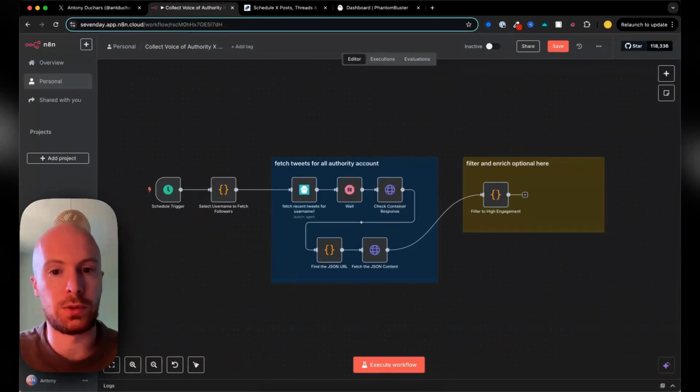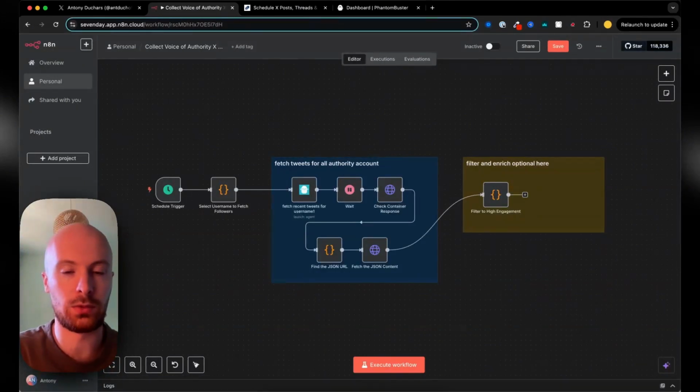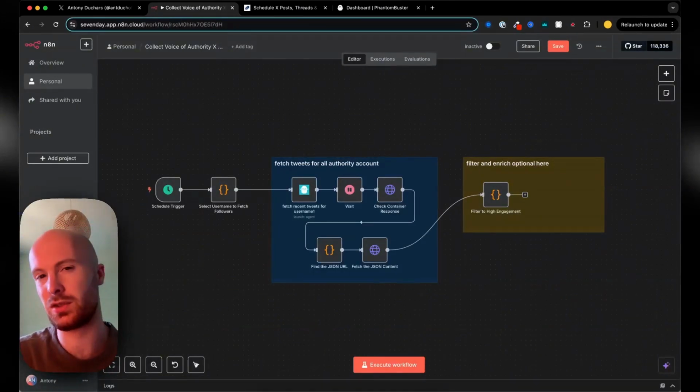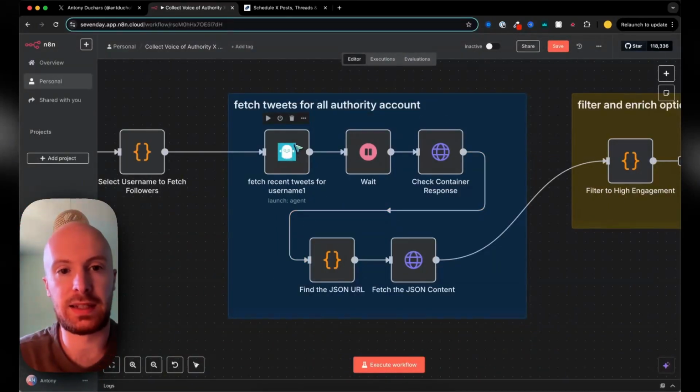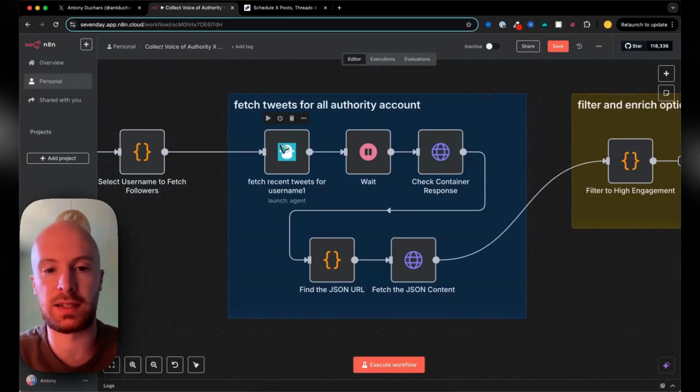After this, I'll show you how we can train the GPT on this stack of tweets, but first we need to collect the tweets and then clean them so that we're using the ones that we actually want. In this section here, you can see that I have connected it to the Phantom Buster. This is a Phantom Buster node.